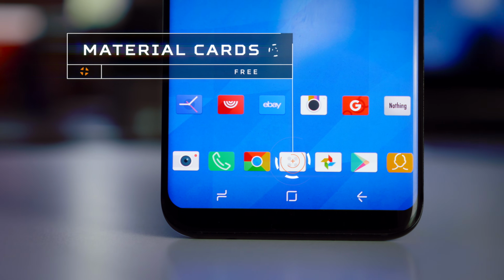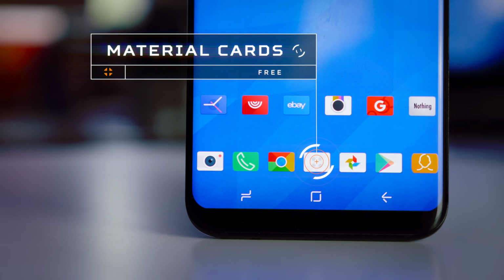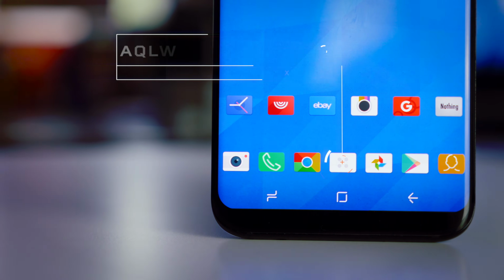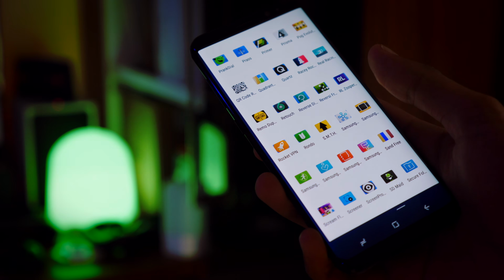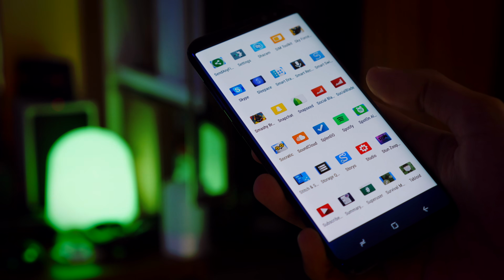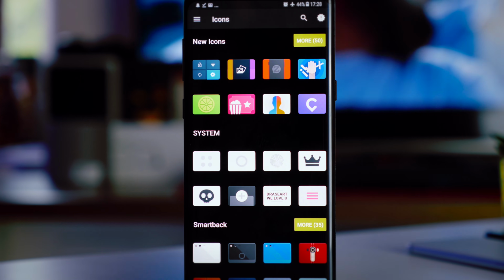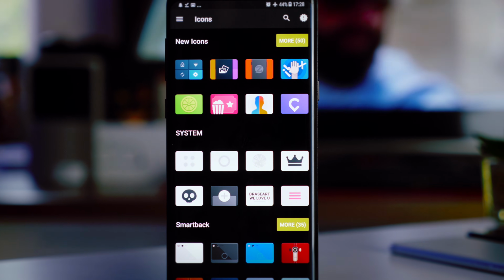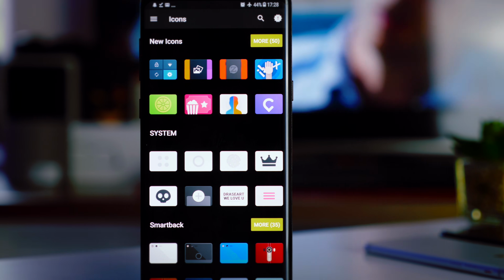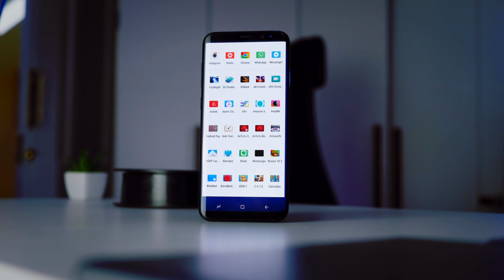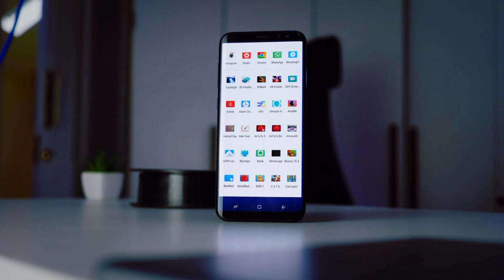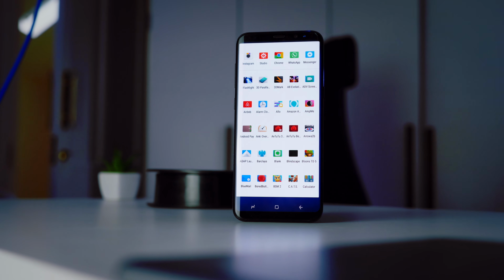Next up, an icon pack. This is material cards, and it has to be up there in the top 5 icon packs I've ever used. Not only does it completely change the shape of every single one of your icons into this rather unusual rectangular shape, which keeps things fresh, but at the same time there's quite a large variety of well-designed, high-resolution, colourful, vibrant and material icons already there. For the ones that haven't been coded, they don't look too unnatural, to be honest.